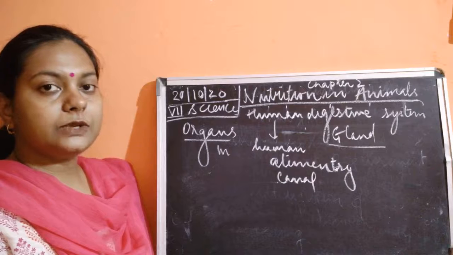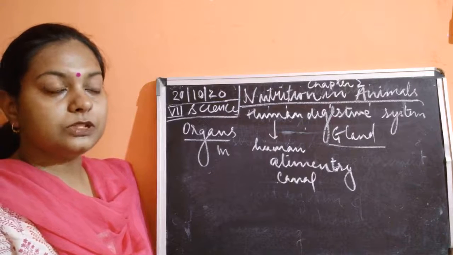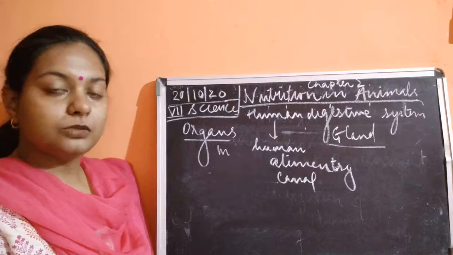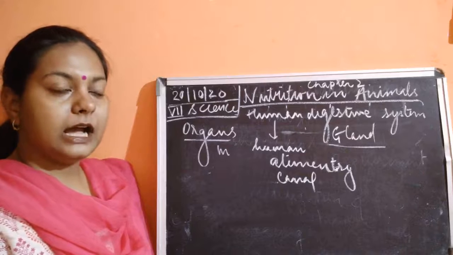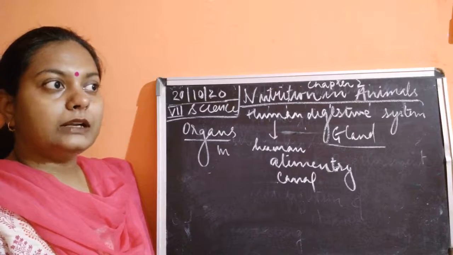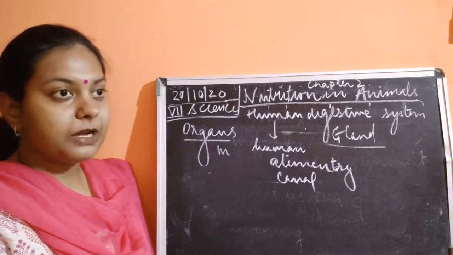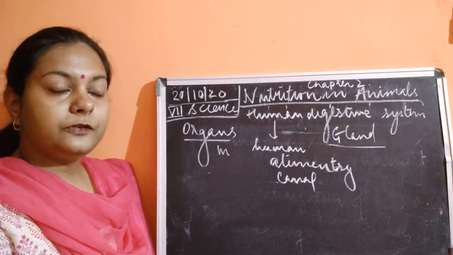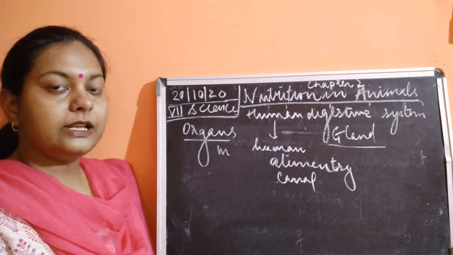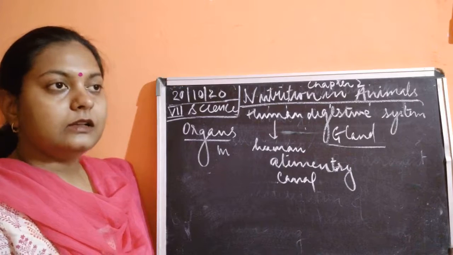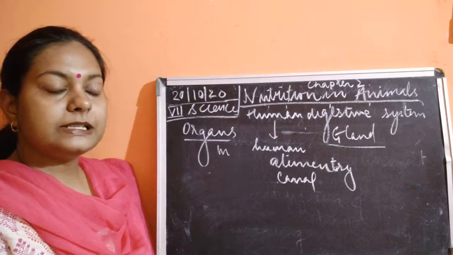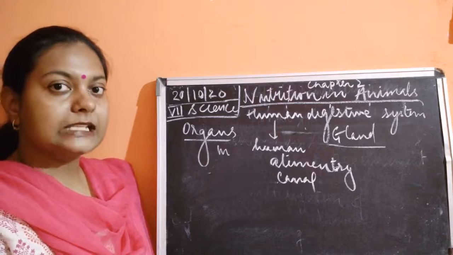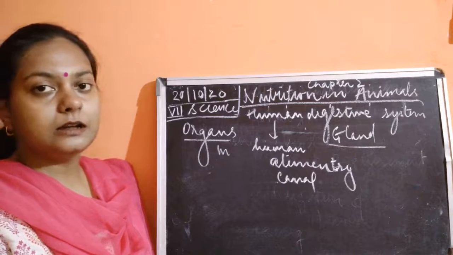Then after that we have the pancreas, which is located at the junction of the stomach and small intestine, in between the stomach and small intestine. Now the different functions include: the salivary gland secretes saliva, and digestive juices are secreted from the pancreas as well as from the liver, which secretes the bile.